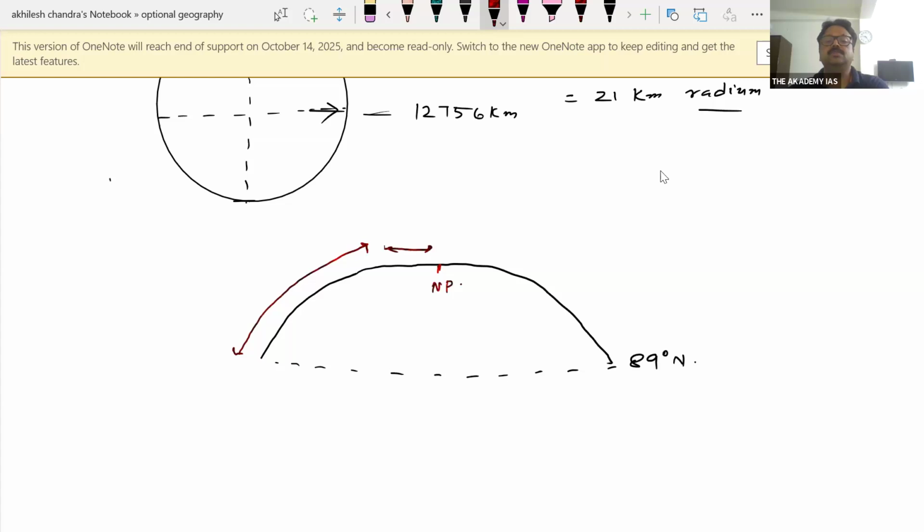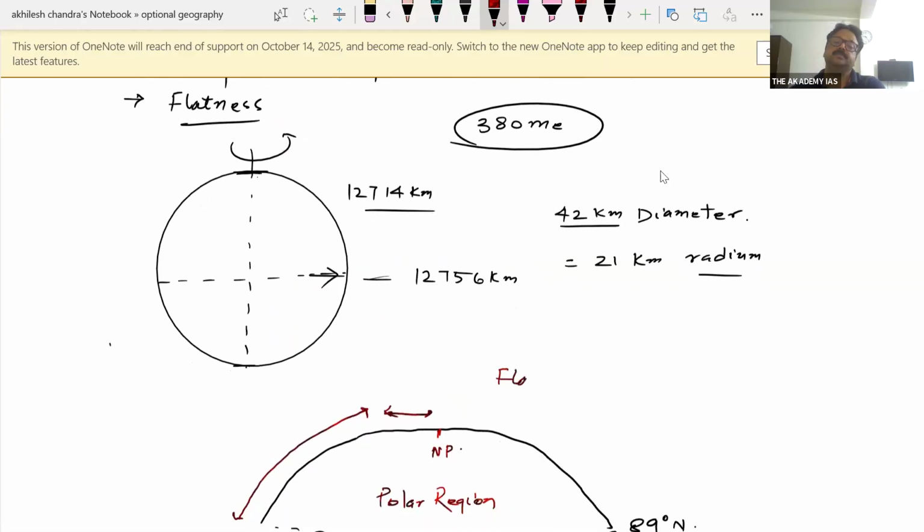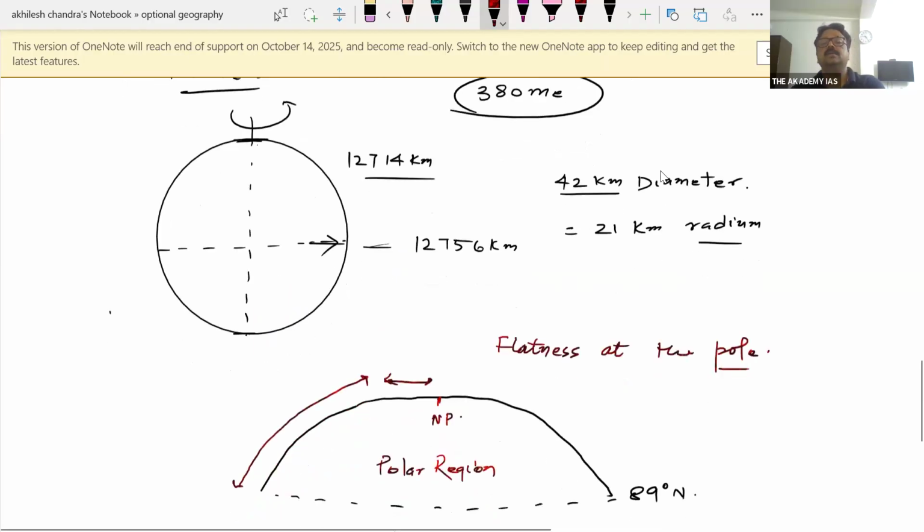Due to this flatness, you will find a slight increase in the distance between two consecutive latitudes in the polar region, at an average of 111.7 kilometers. So this distance has been increased by 380 meters, and that is due to the flatness at the pole.